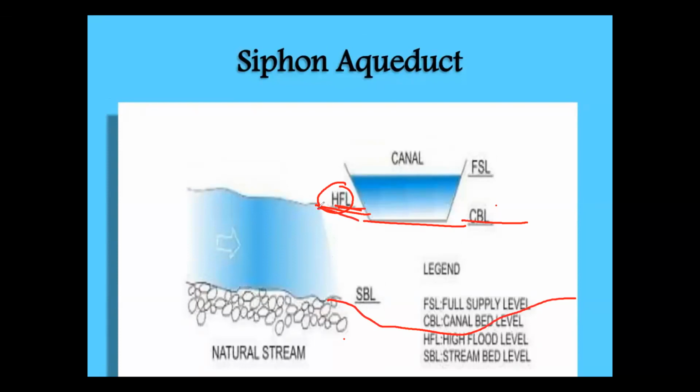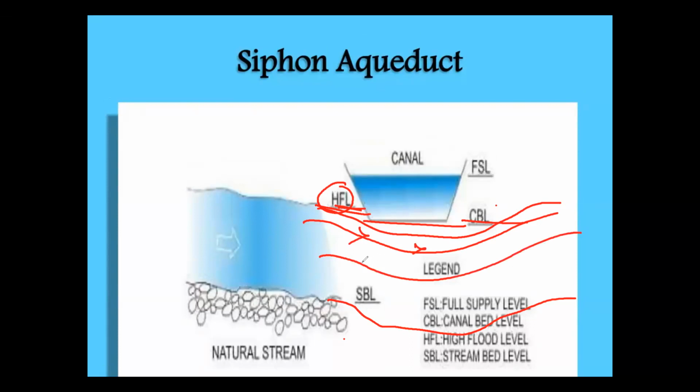Siphon action is going to be created here. After that, water will move like this. So this is the passage of stream flow. This is the siphon aqueduct. The canal is above and the drainage is below, but the canal bed level is below the high flood level of the stream. Then we prefer to construct a siphon aqueduct.